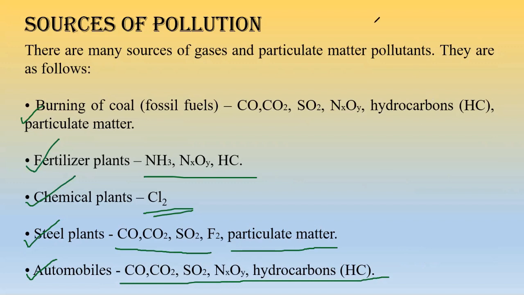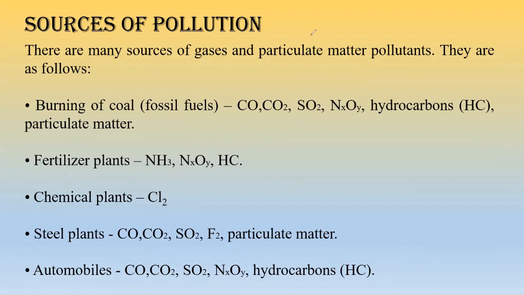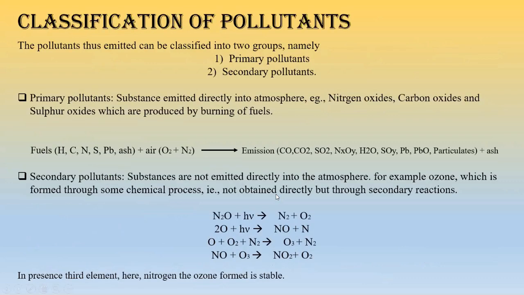Okay, so these were the sources of pollution. Next, we have classification of pollutants. Now, how many types of pollutants are present, that we need to see. Okay, how are we going to see that? See, basically pollutants are of two types, right? One is the primary pollutants and the other is the secondary pollutants.